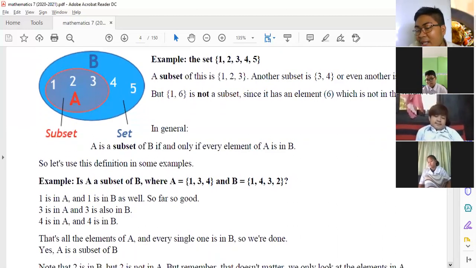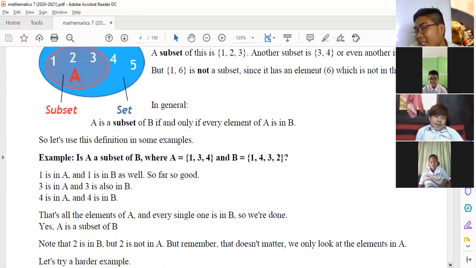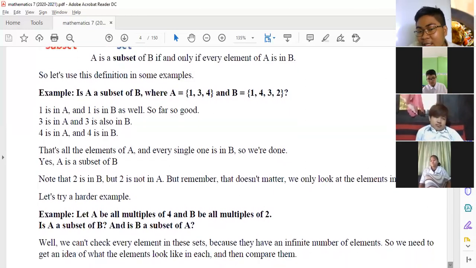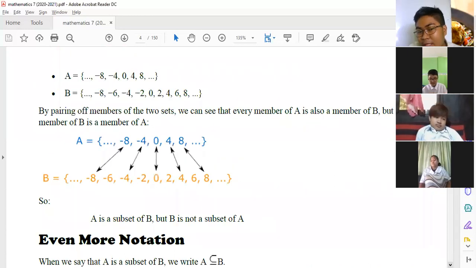So, nasa loob. Basta nasa loob siya, that is a subset. Pero kapag nadagdagan na, that is not a subset na. For example, A, B, C, D lang yung set natin and then nag-subset siya, C, D, E. So, walang E doon, di ba? So, that is not a subset anymore of that set.